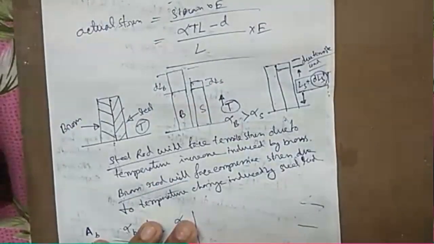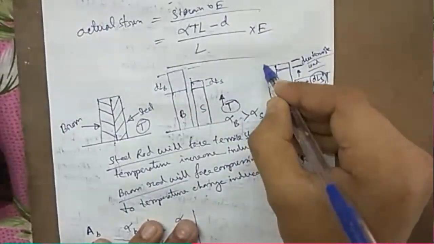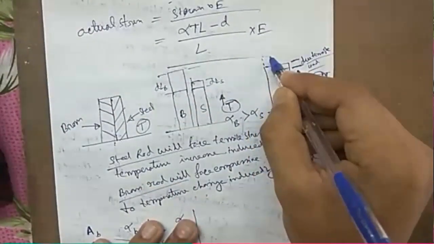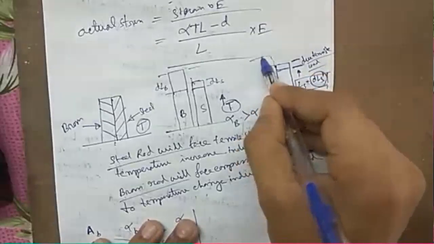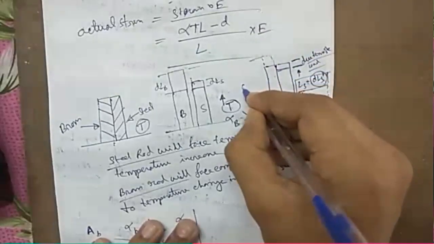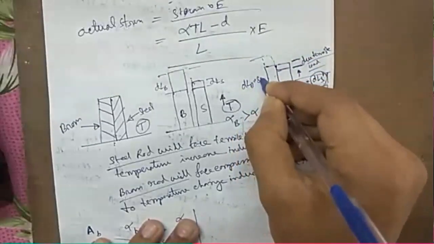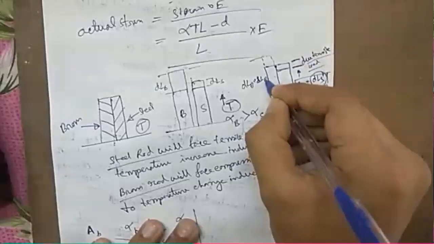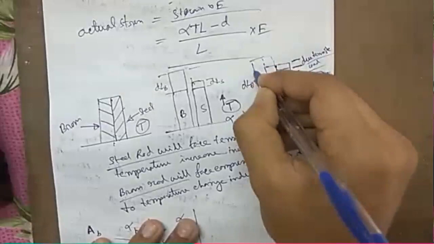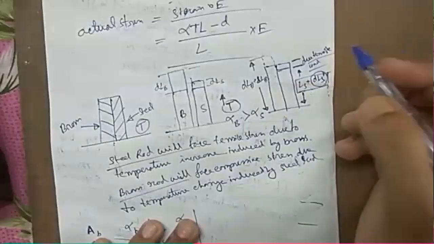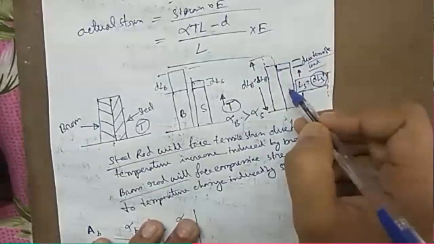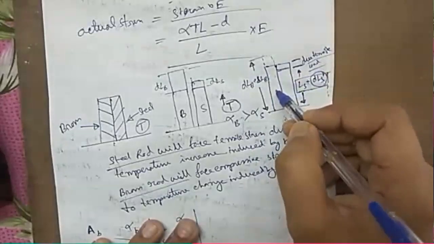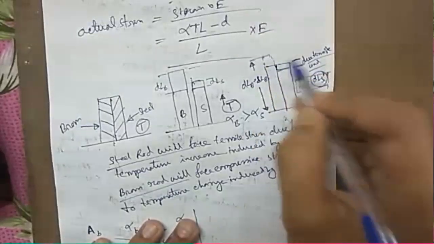Similarly, if the brass would have been expanded freely, it would have gone up to this much. In this sketch, this would have happened, but this could not happen because the steel did not let this brass increase up to this free expansion.